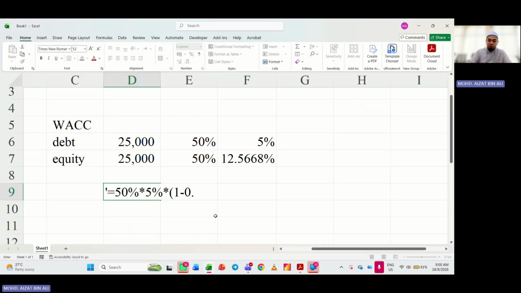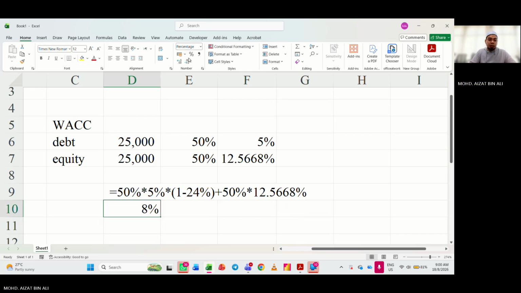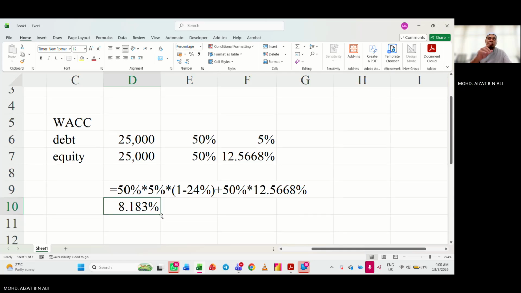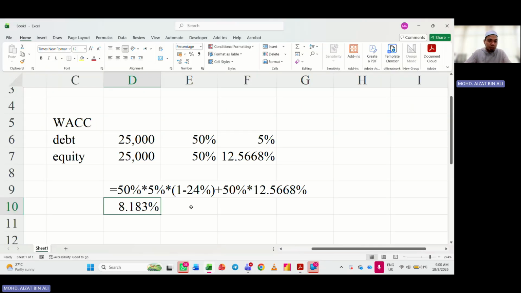So minus 0.24, or 24%. So this is the first part of WACC, the cost of debt, plus the cost of equity, 50% times 12.5668%. So this is the formula and this is the working. Sorry, this is the answer. So the answer would be 8.18%. So this is the first part, the cost of capital.